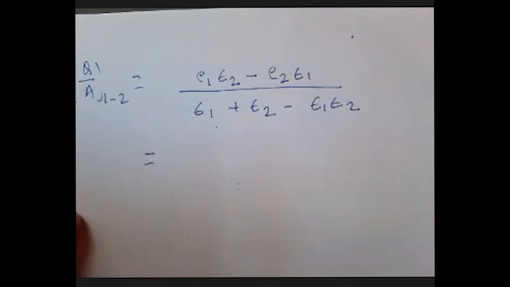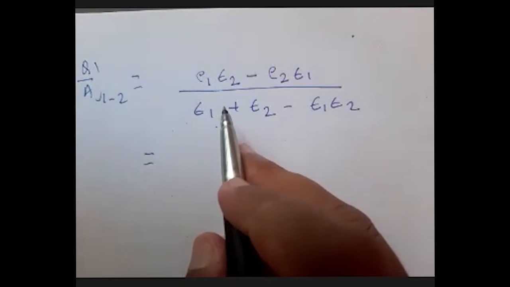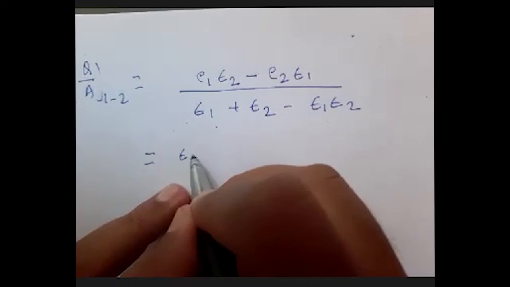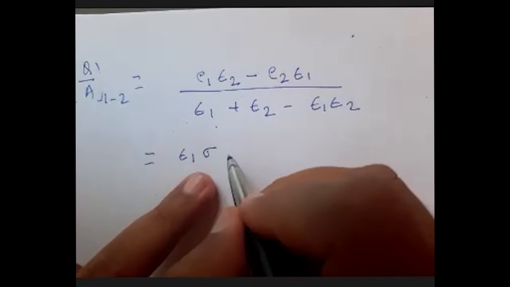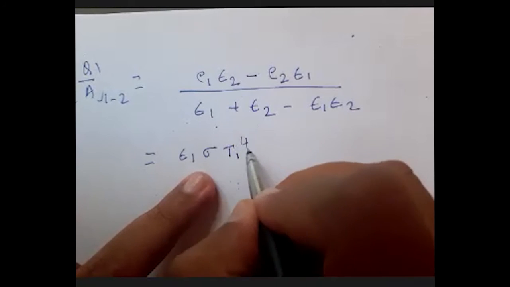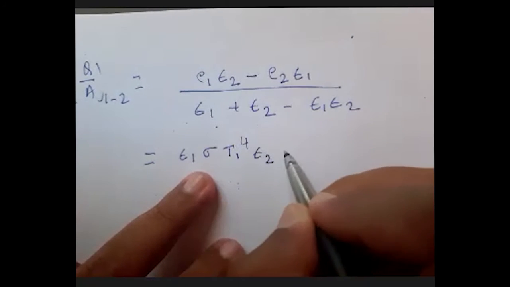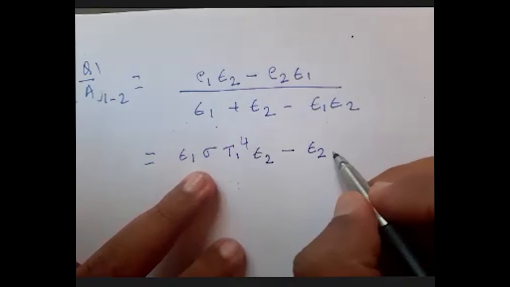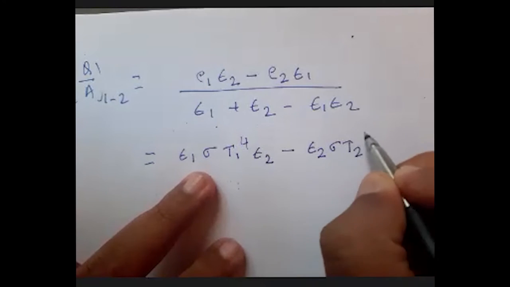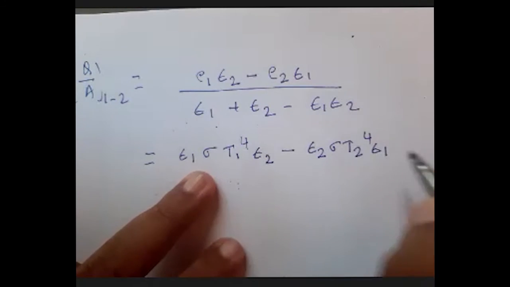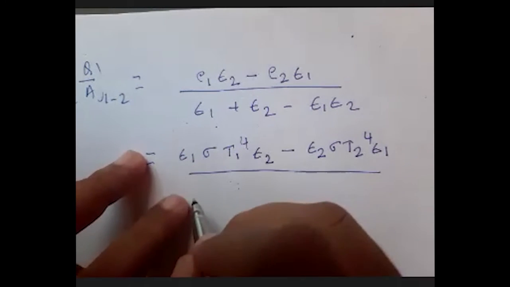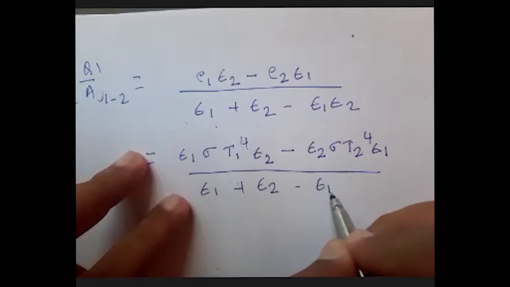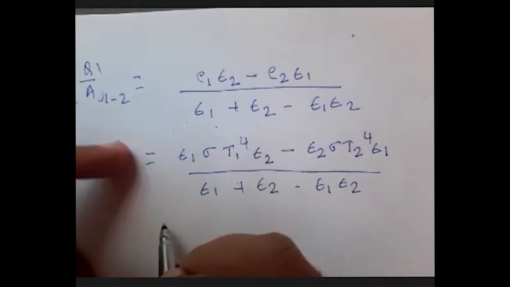So when I substitute, E1 is epsilon 1 into sigma into T1 raised to 4 into epsilon 2, minus E2, which is epsilon 2 into sigma into T2 raised to 4 into epsilon 1, divided by epsilon 1 plus epsilon 2 minus epsilon 1 epsilon 2.